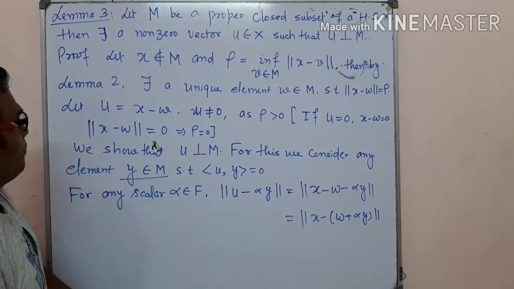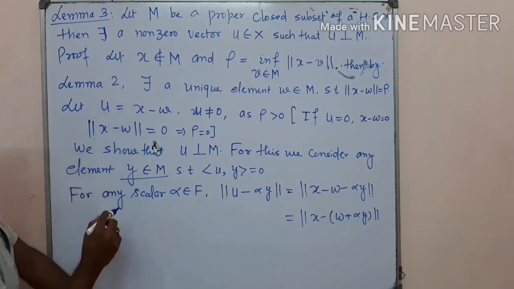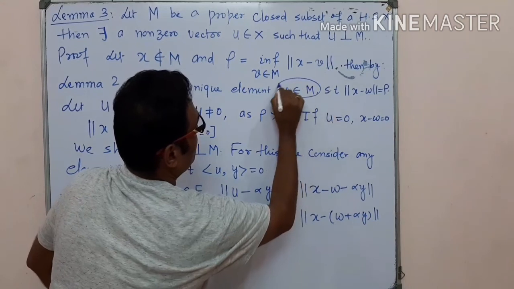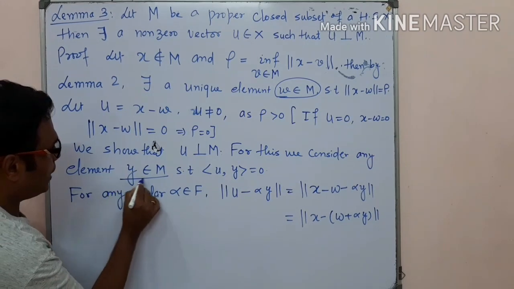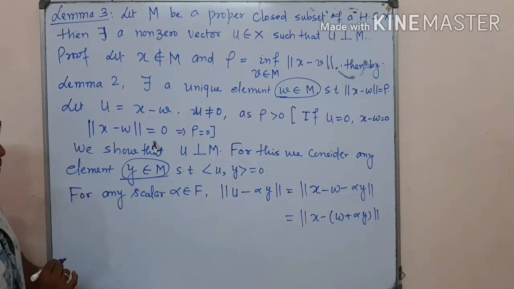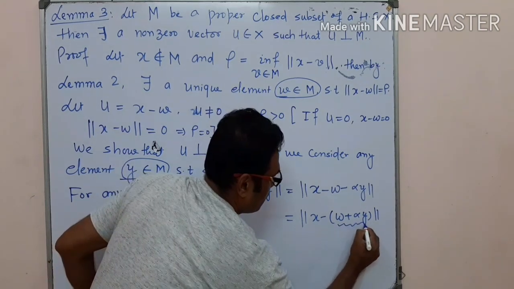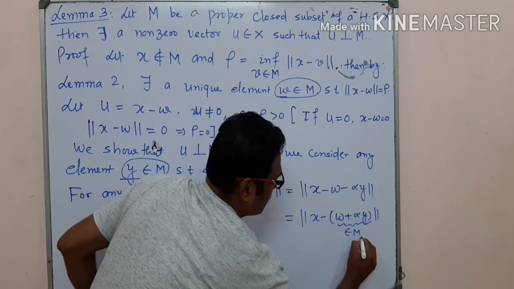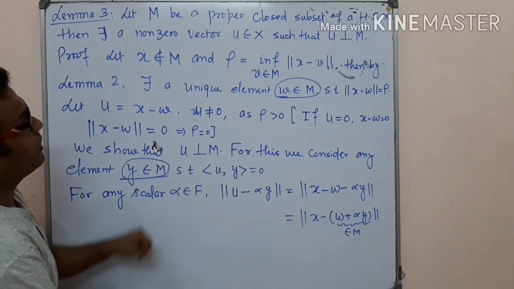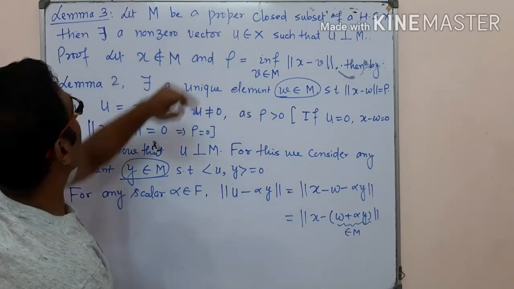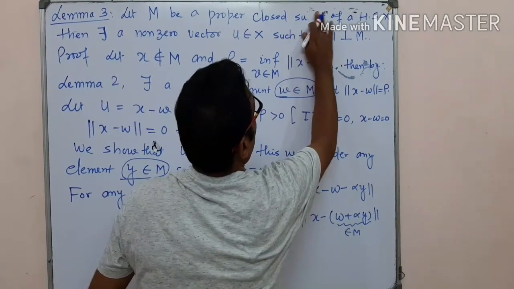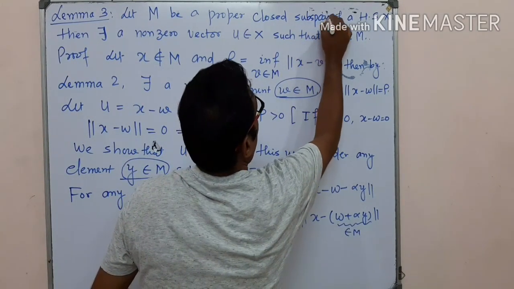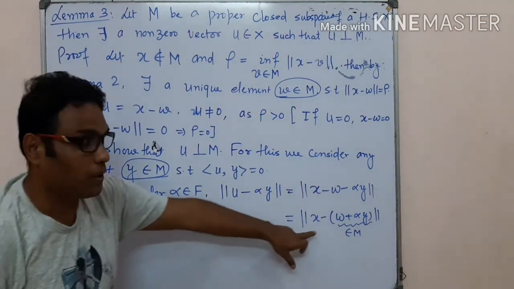Here we assume that w is an element of M, and we take any arbitrary element y belonging to M. So this term belongs to M. Why? Because M is given, it is a proper closed subspace, not a subset, it is your subspace. Sorry, it is your proper closed subspace.